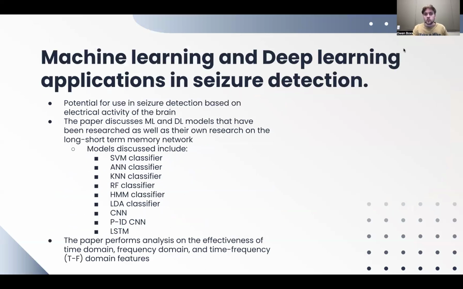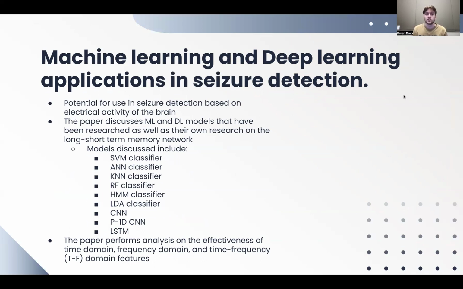So, machine learning and deep learning applications in seizure detection. There's potential for use in seizure detection based on electrical activity in the brain. Since we can record electrical activity in the brain, and seizures are an abnormal amount of electrical activity in the brain, we're able to create models to detect when a seizure is occurring and hopefully get better at predicting when those seizures will occur.